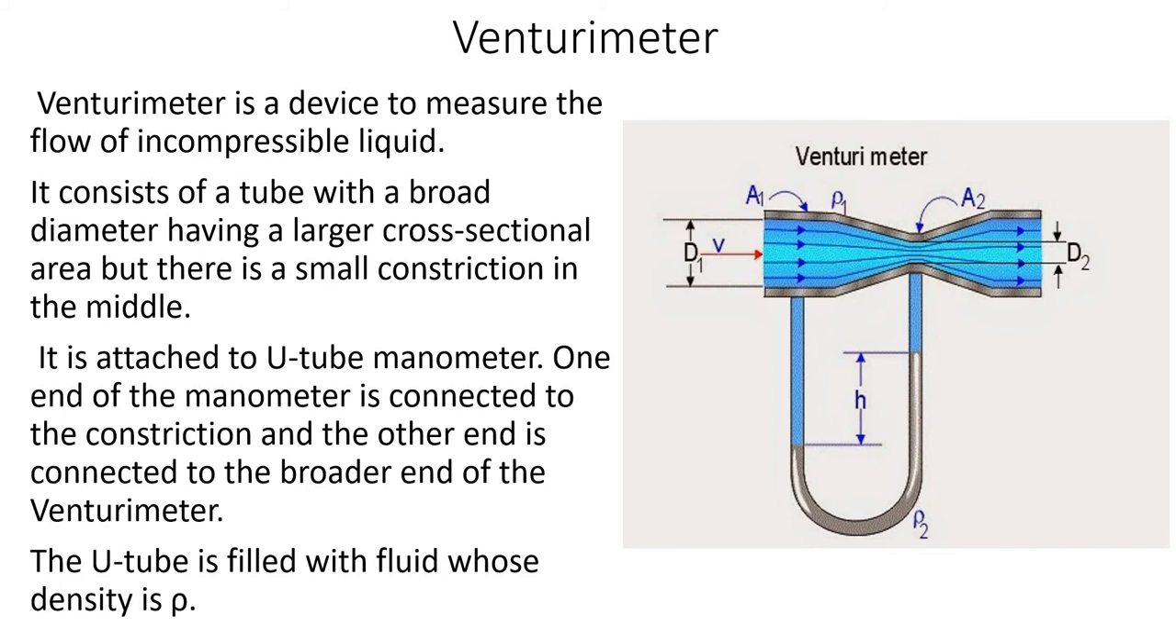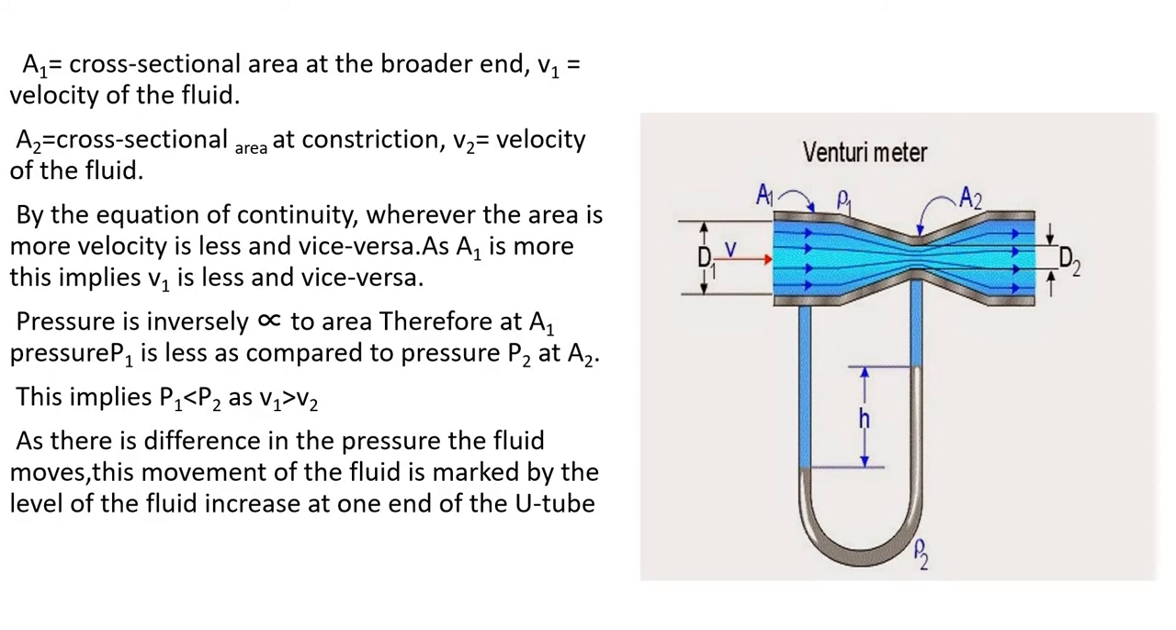Already we discussed the function of a U-tube manometer. One end of the manometer is connected to the constriction and the other end is connected to the broader end of the Venturi meter, and it contains a liquid having density rho m. The U-tube contains a liquid which has density rho m. A1, A2 are cross-sectional areas, V1, V2 are velocities, as already discussed.